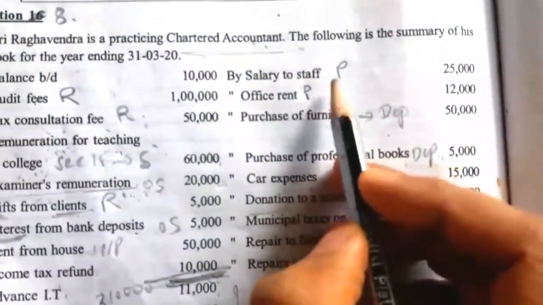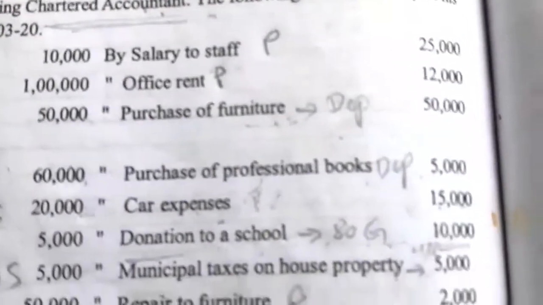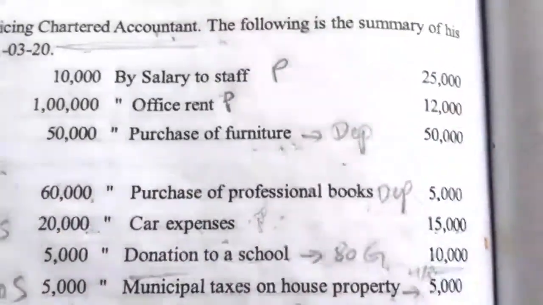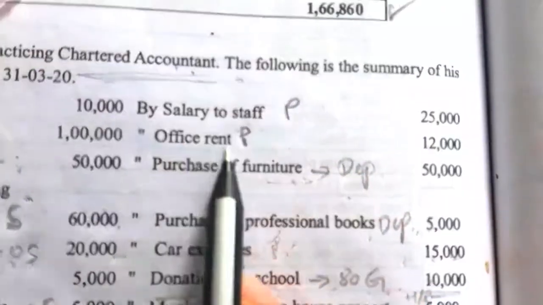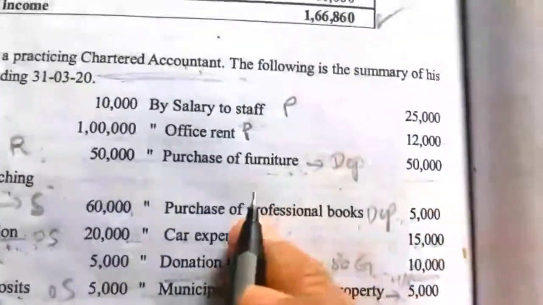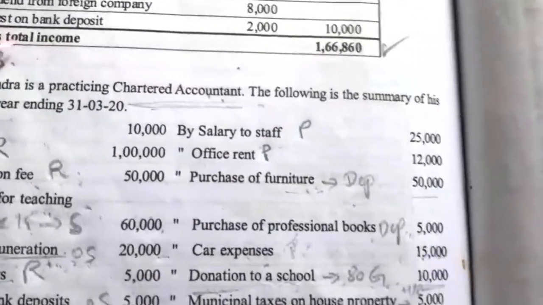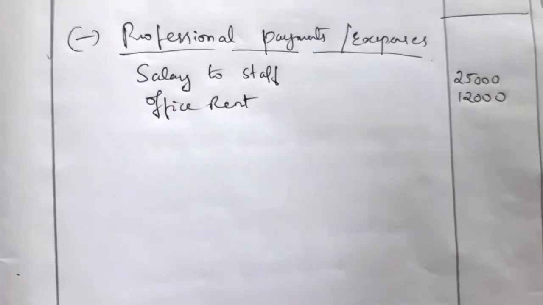Salary to staff. This chartered accountant has paid salaries to his staff. It is relating to his profession, so we have to take it under the head professional payments, that is 25,000. Similarly, the office rent paid by this chartered accountant for the office building is also taken as a professional payment. So write these two values: salary to staff is 25,000, office rent is 12,000.